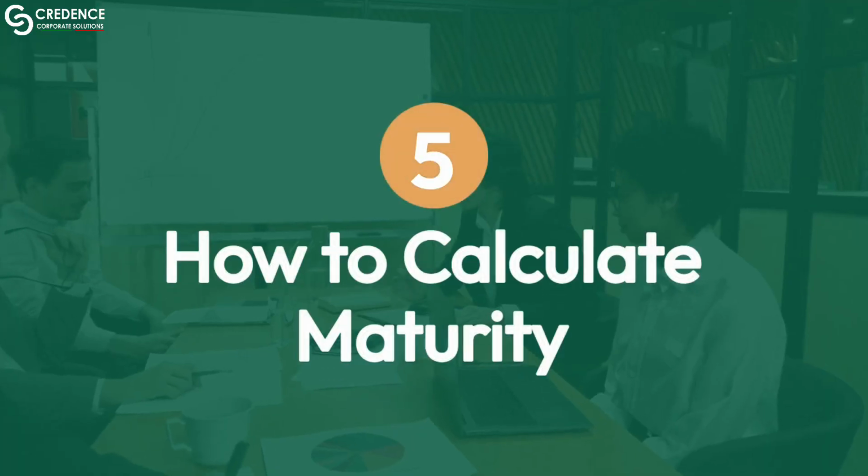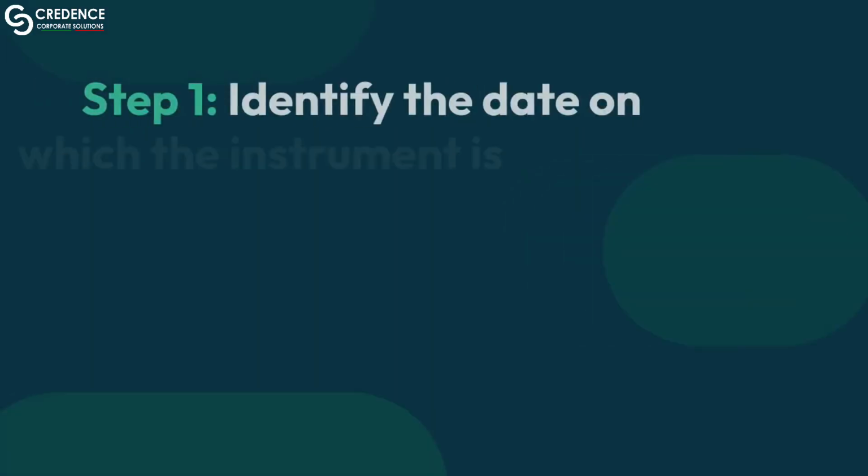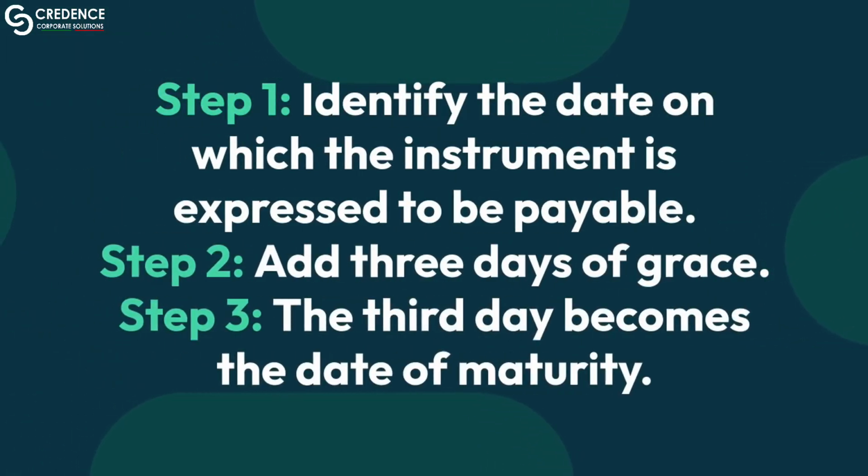5. How to calculate maturity. Step 1. Identify the date on which the instrument is expressed to be payable. Step 2. Add 3 days of grace. Step 3. The third day becomes the date of maturity.